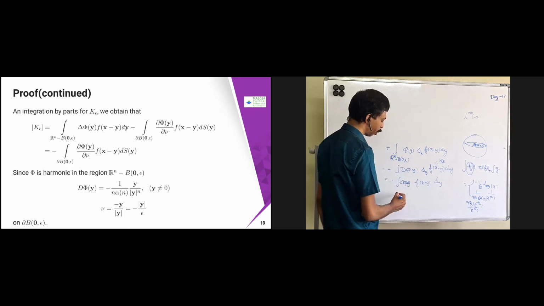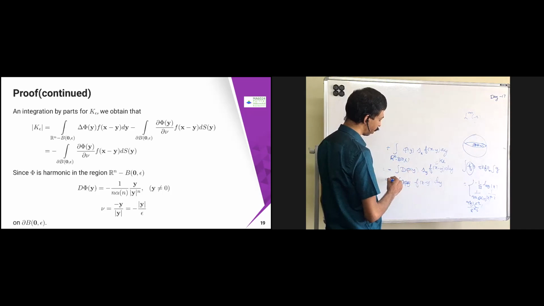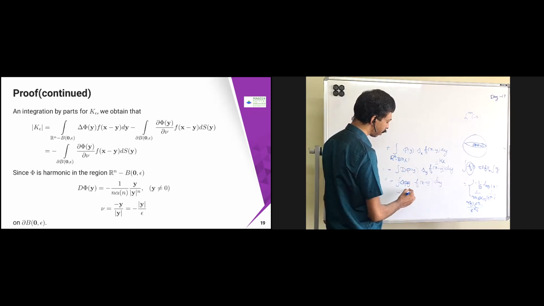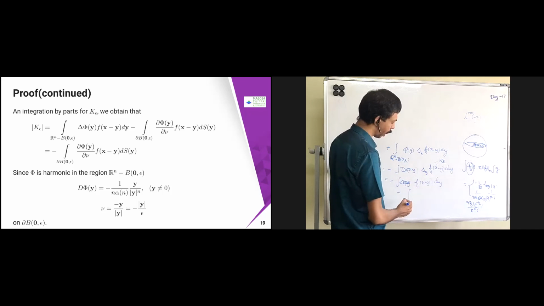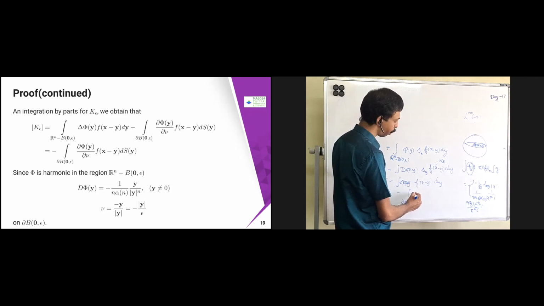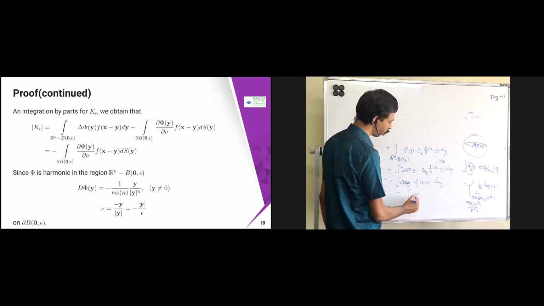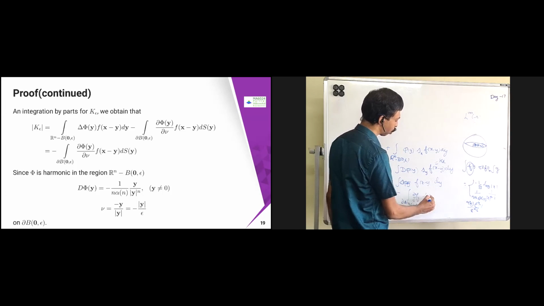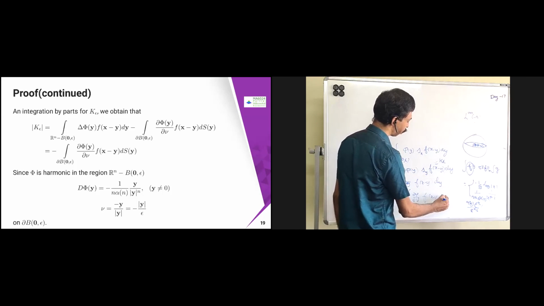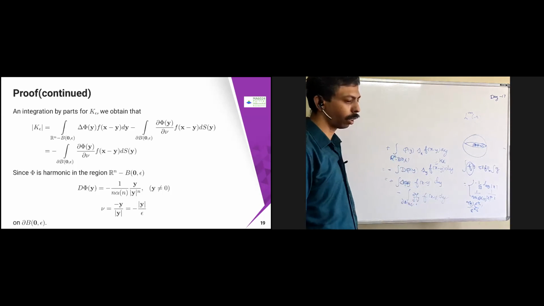The extra term is nothing but this: minus is already there, this will become plus, and then minus the integral over ∂B(0, ε) of ∂Φ/∂ν, the normal derivative, into f(x − y) dS.